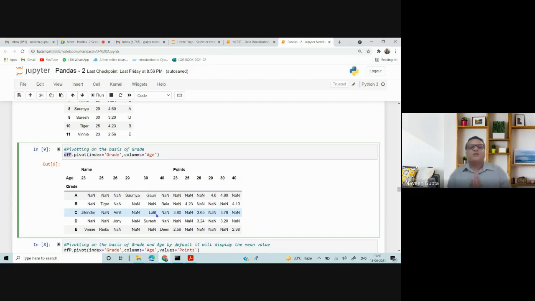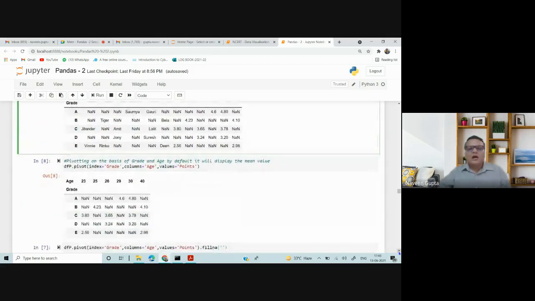Again, I'm explaining why we need pivoting. When we have to do grouping row-wise and column-wise both. If you have to do grouping row-wise only, then you can use group by. But if you want to display two-way grouping, then you need a pivot.